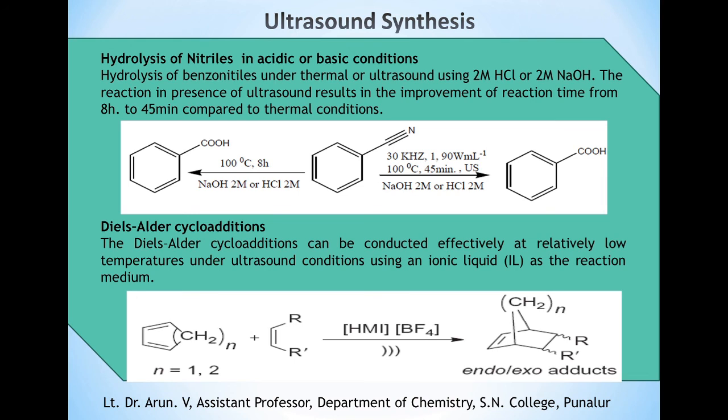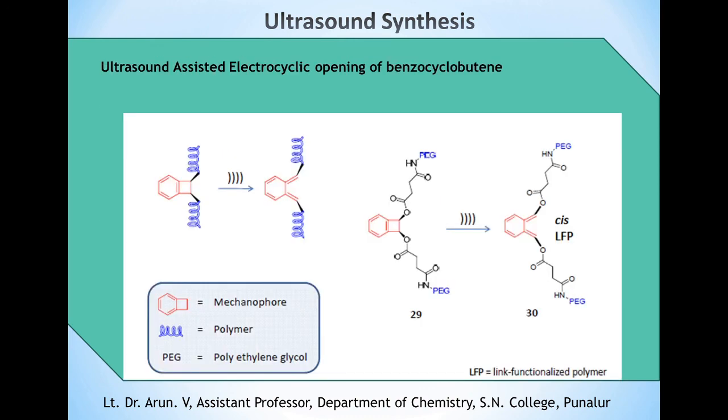Another example is the Diels-Alder reaction. Diels-Alder cycloadditions can be conducted effectively at relatively low temperatures under ultrasound conditions using an ionic liquid as the reaction medium. Ultrasound is also used in the electrocyclic ring opening of benzocyclobutene. By using ultrasound, we can perform the ring opening reaction.